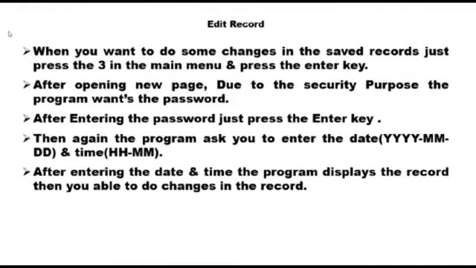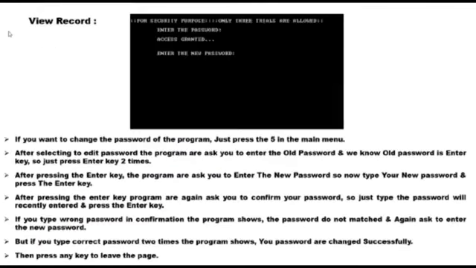Edit record. When you want to make changes in a saved record, press 3 in the main menu and press the enter key. On the new page, for security purposes, the program asks for the password. After entering the password, press the enter key. Then the program asks you to enter the date in year, month and day format and the time in hours and minutes format. After entering the date and time, the program displays the record so that you can make changes in it.